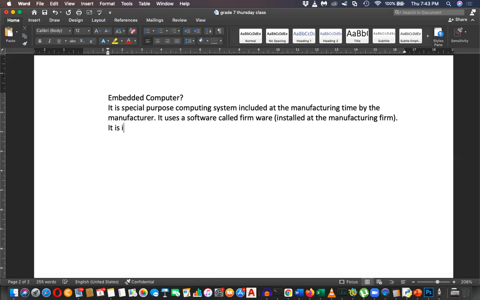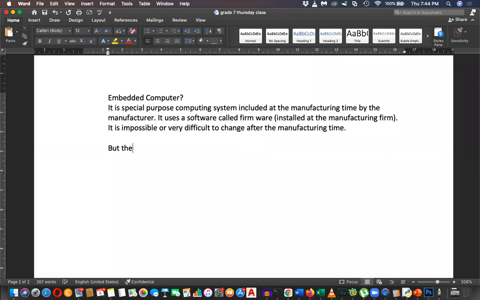It is impossible or very difficult to change after the manufacturing time.